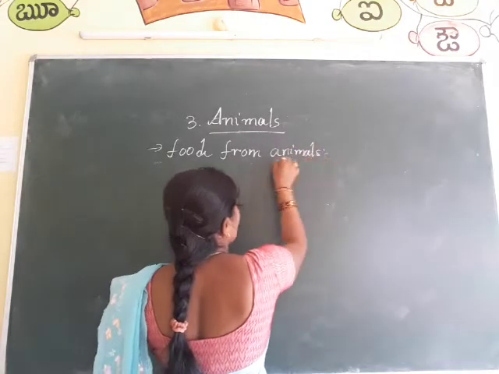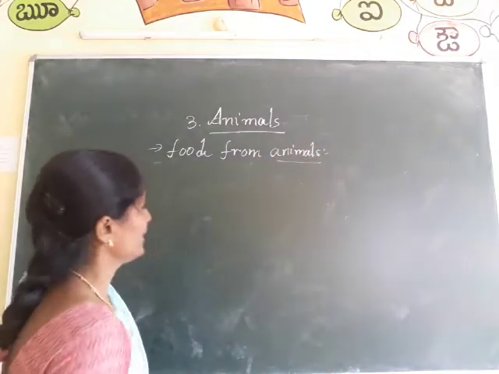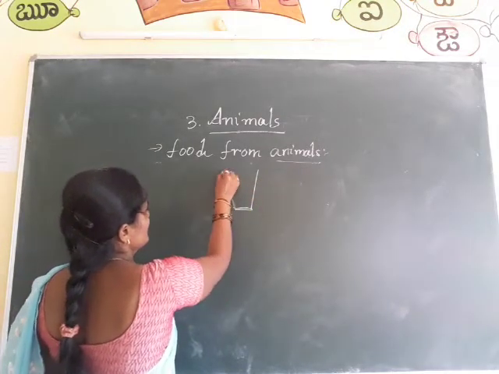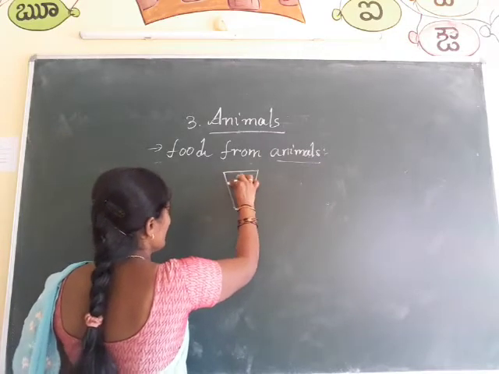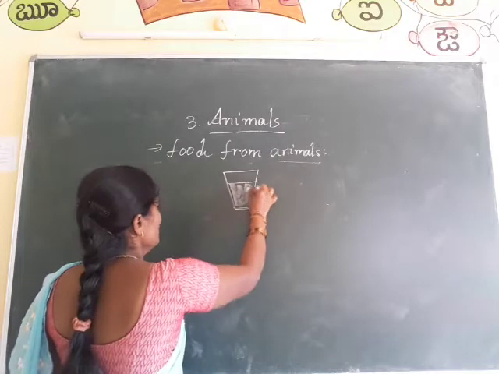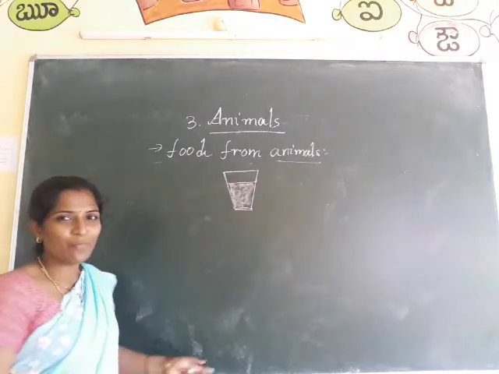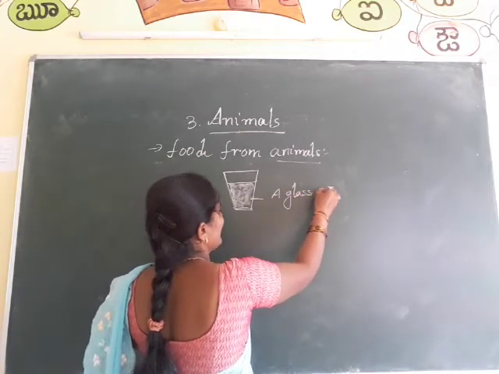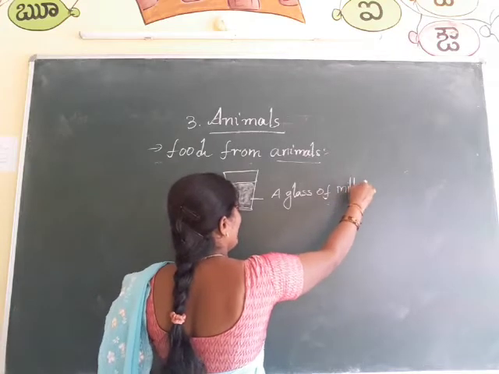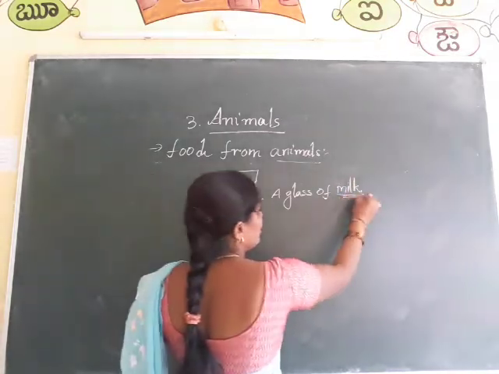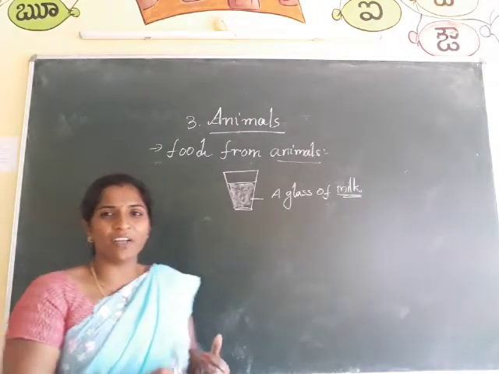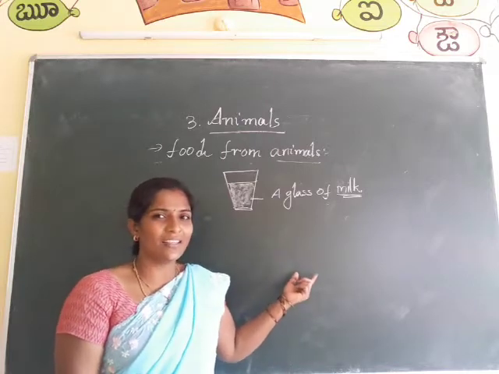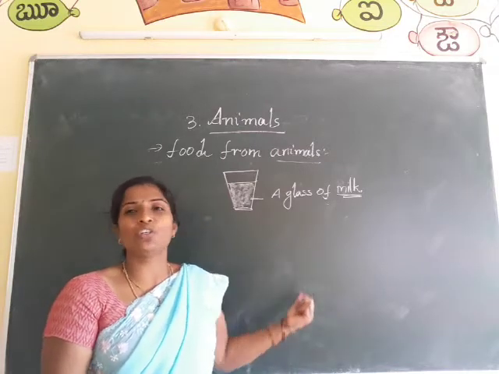First of all, I want to again draw one picture. See here, this is a glass, also in white color. So, what is this? Come on. This is a glass of milk. And this milk, where do we get it from? Every day we are drinking it to get so much energy. Children, are you drinking this milk every day? This is very healthy food for all.